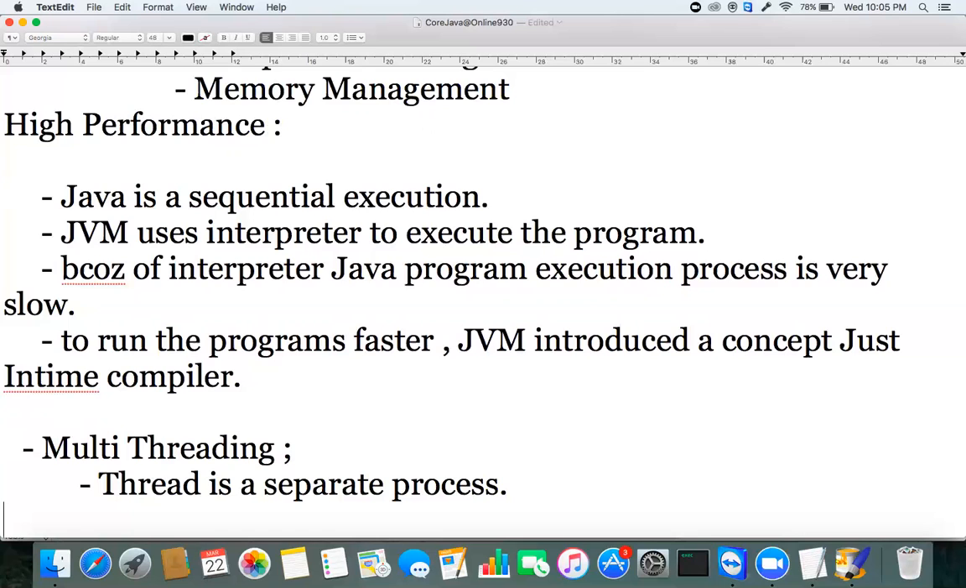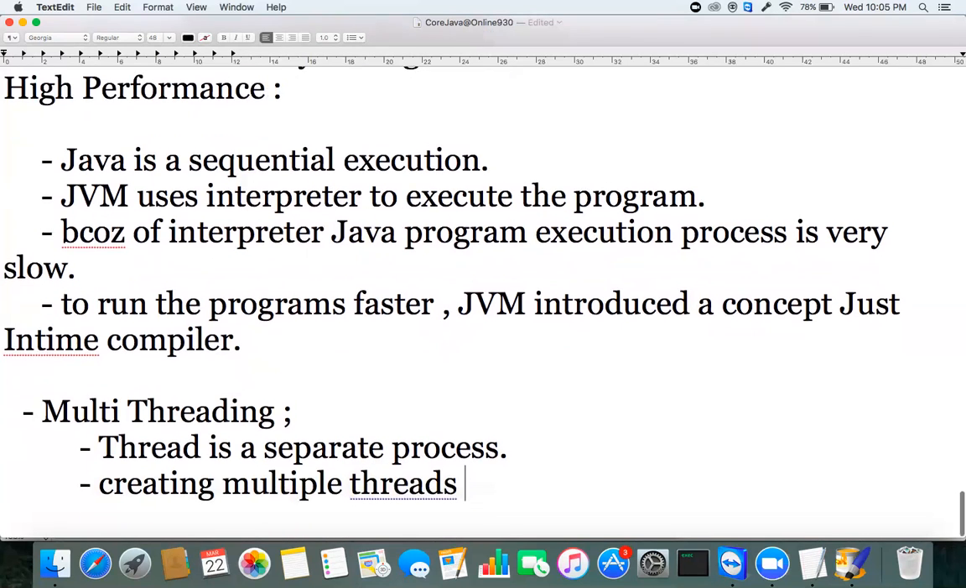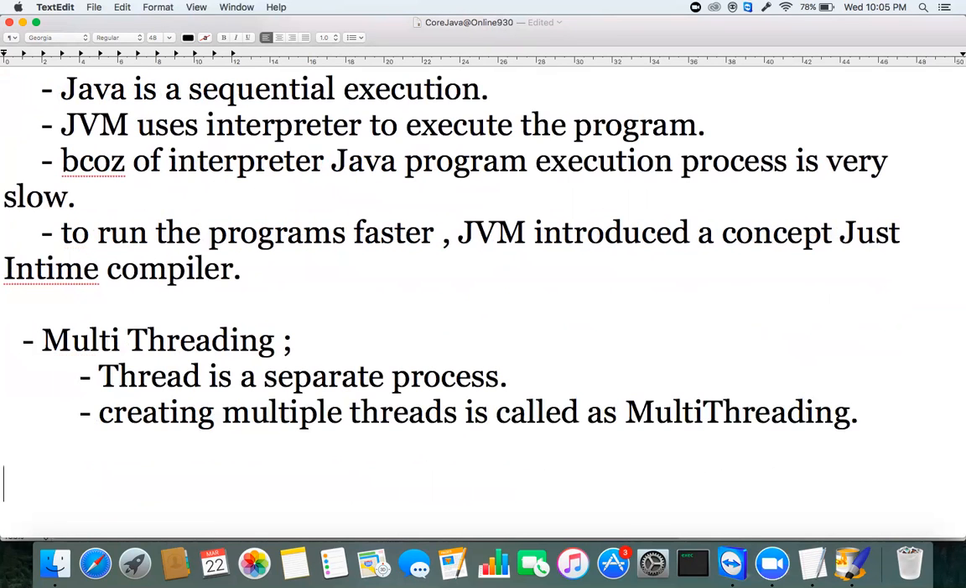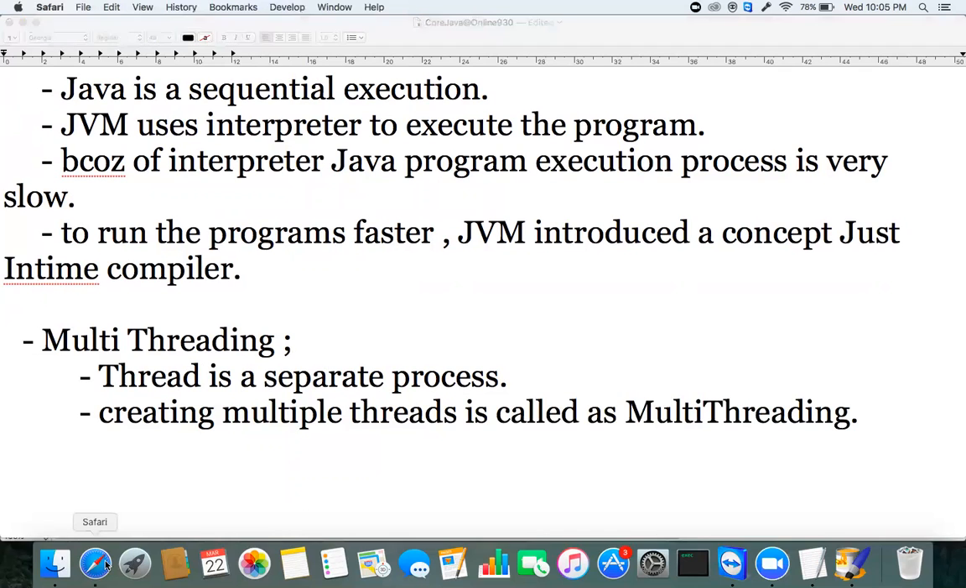Thread is a separate process. A process of creating multiple threads is called multi-threading. Thread means a separate process. Creating multiple threads is called multi-threading. Let's see one simple example for demonstrating what exactly this multi-threading concept is.